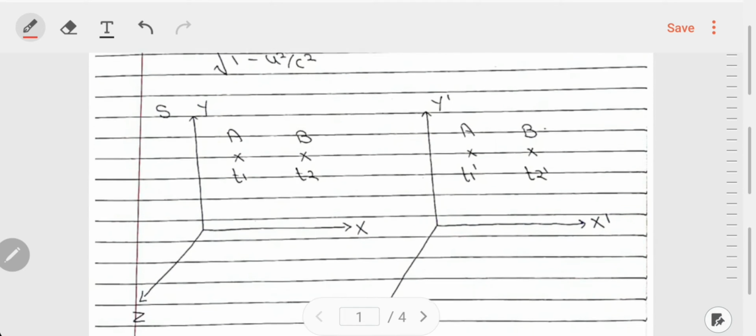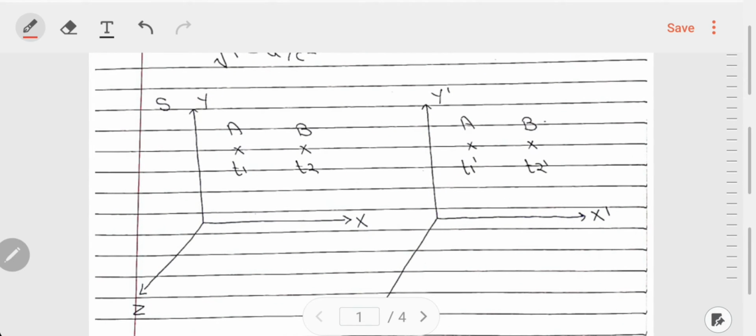So, as usual, we need two frames of reference. This is S frame of reference, and let us consider that I am in S frame of reference, and S prime frame of reference, and let us consider that you are in S prime frame of reference. So this is STR, and therefore we have the freedom to assign each and every event with different time coordinates, as t is considered now as a coordinate.